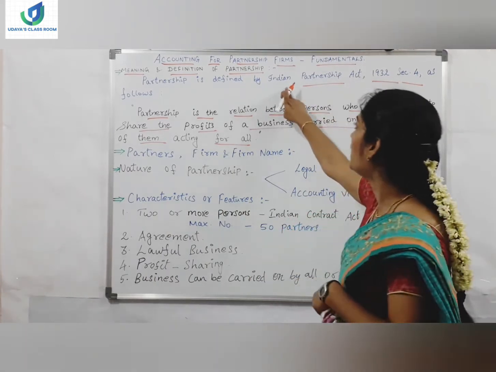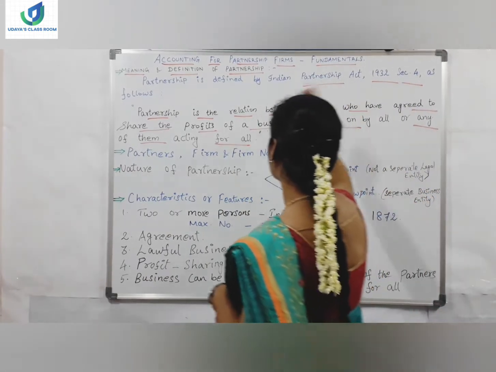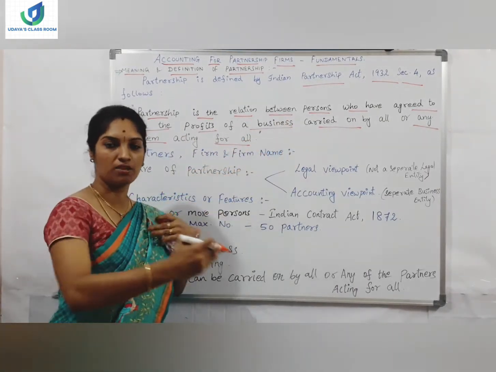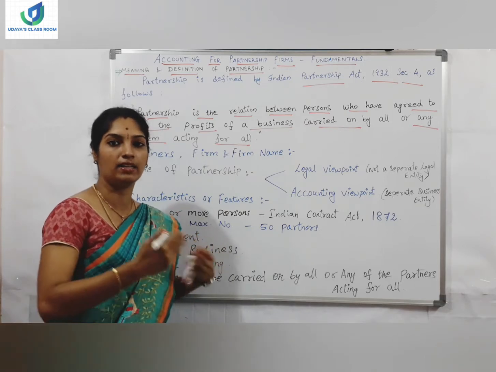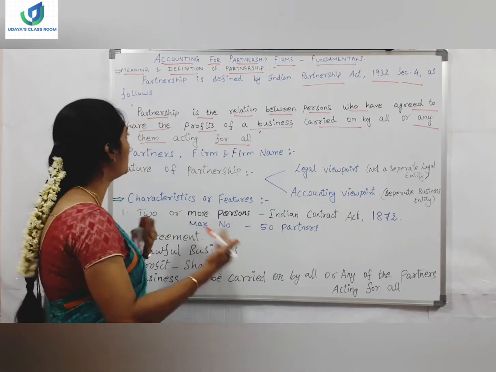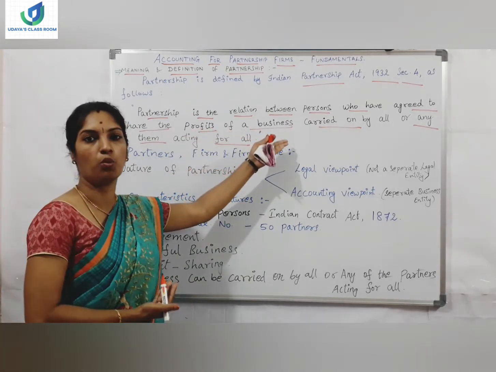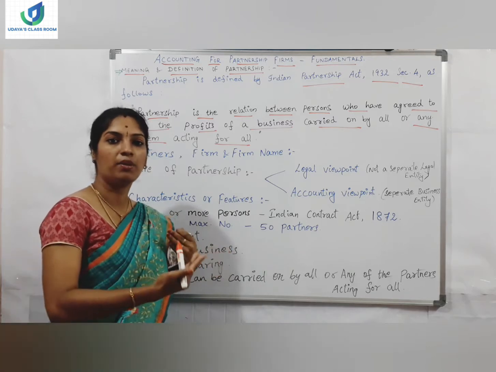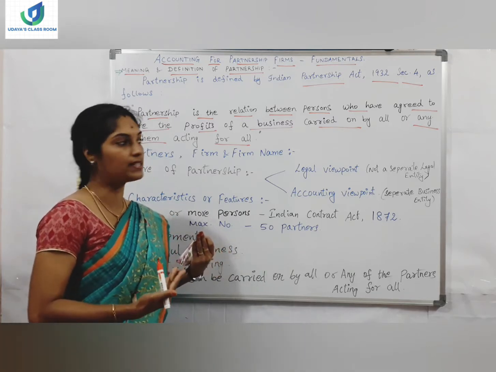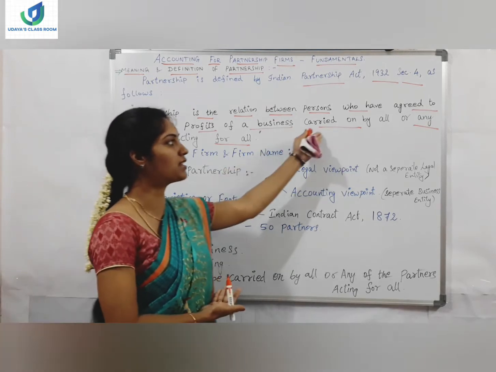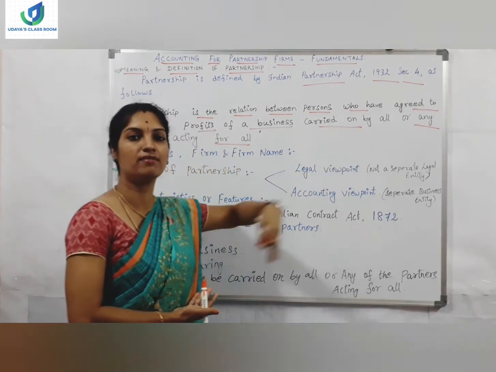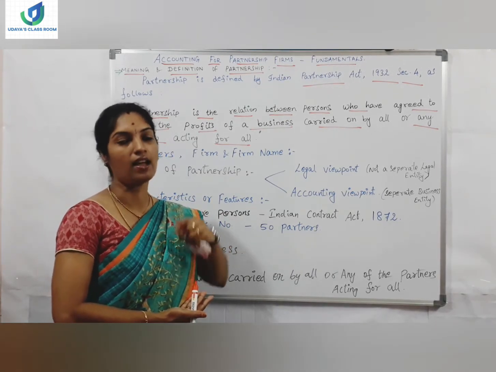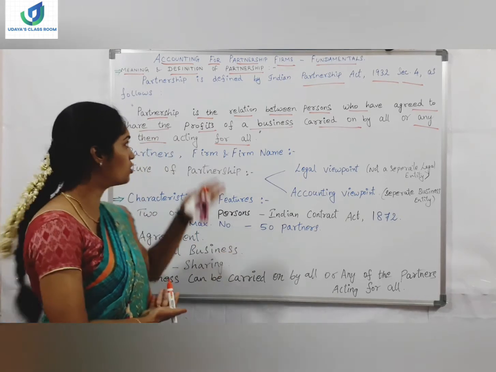So as per the Indian Partnership Act 1932 section 4, partnership is a relation between persons who have agreed to share the profits of a business. Whatever business they are doing, whatever profit is coming in that business, they will be agreeing to share the profits. How will they do the business? It is carried on by all. The business activities will be carried on by all the partners, or any one partner will be acting on behalf of all the other partners. So that is the meaning.